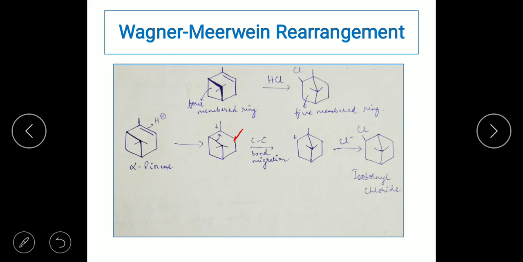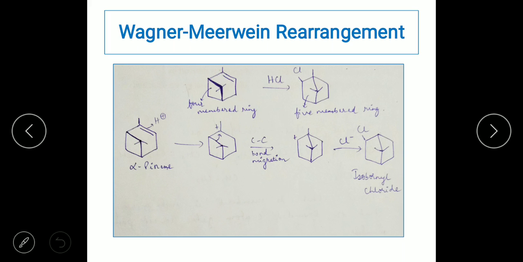Now when you look at this carbocation, it is clear that it is a tertiary carbocation. The carbon atom bearing the positive charge is connected to 3 other carbon atoms, so it is a tertiary carbocation, and we know that a tertiary carbocation is considered to be the most stable among the carbocations. But here there is going to be a bond migration, and I've drawn the arrow mark here.